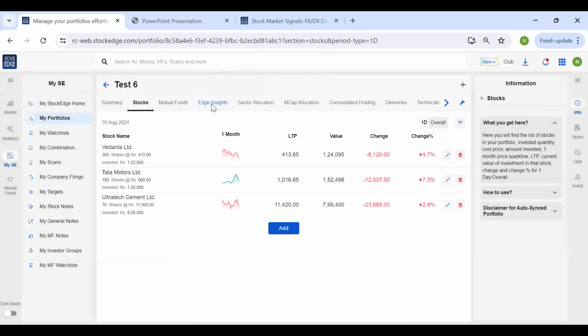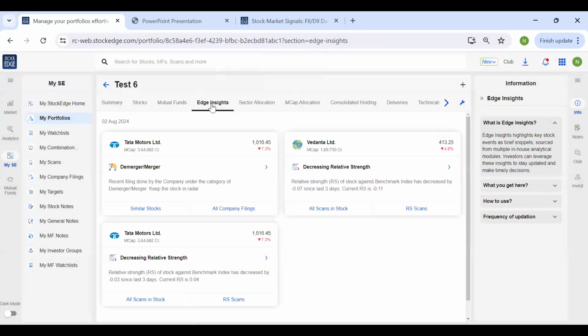Okay, moving to Edge Insights. So Edge Insights tell you any insight related to the stocks that are there in your portfolio. On the home page, there is an option of Edge Insights where you get to see the insights of all the stocks. But just to know any kind of information related to your portfolio stock, it is advisable that you import your portfolio over here, and all the tabs that you see outside are also available over here. So Edge Insights over here will tell you the insights related to your portfolio stocks.